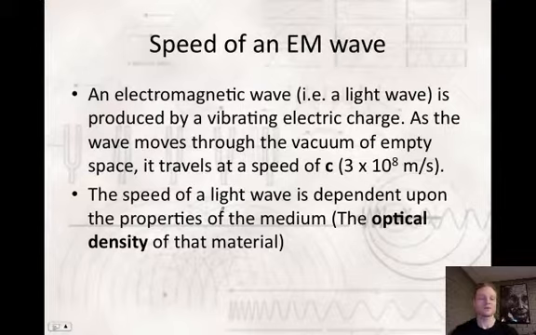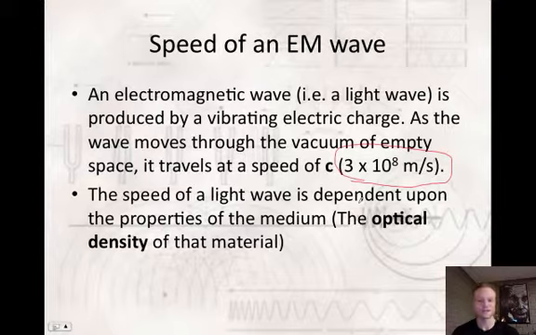As that wave moves through the vacuum of empty space, it travels at a constant speed of 3 times 10 to the 8th meters per second. That is the velocity of light in a vacuum, and as far as we know, nothing can travel faster than this speed. This is called the speed of light.